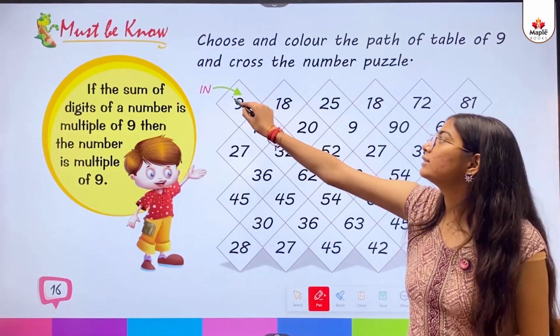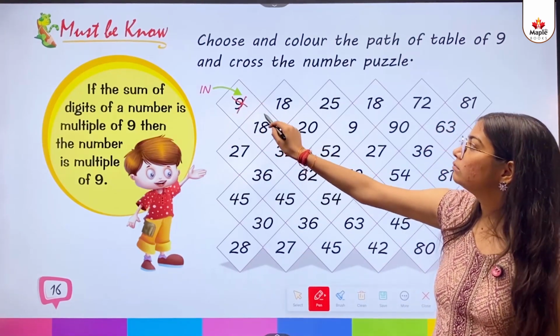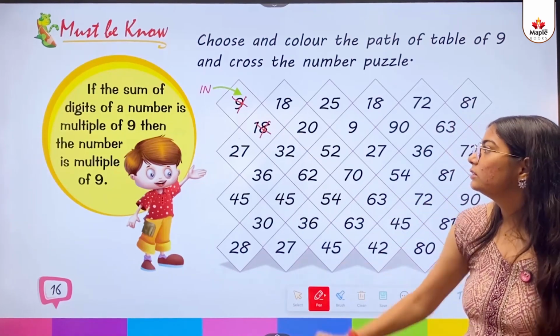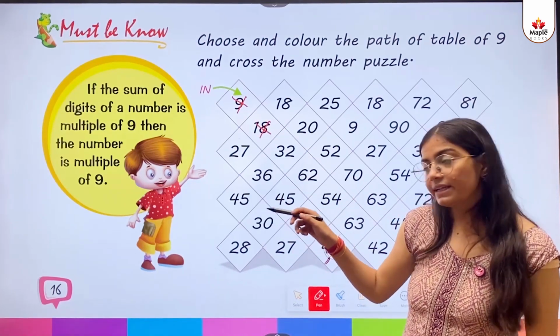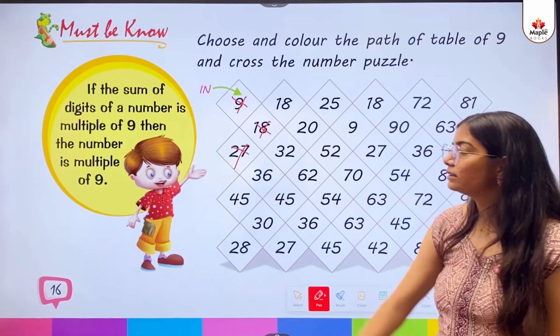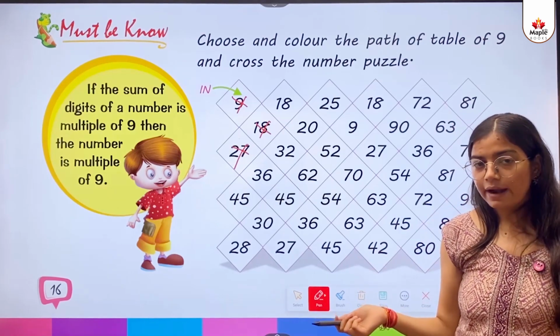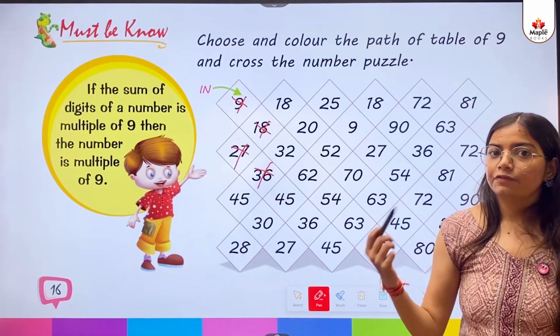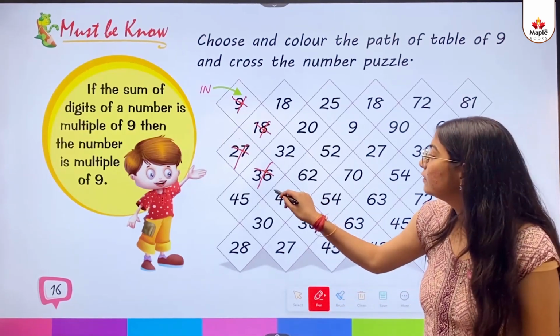First, put a cross here. Then 9 2s are 18. Then here. 9 3s are 27. Then here. 9 4s are 36. Here. 9 5s are 45. Then here.